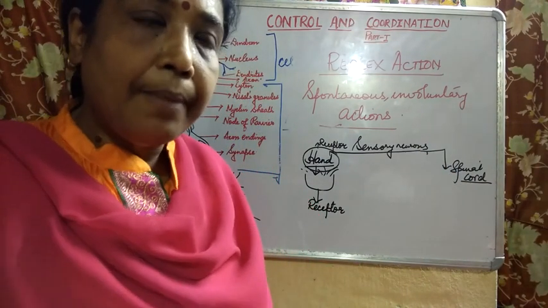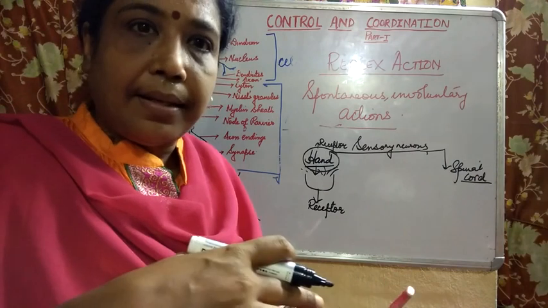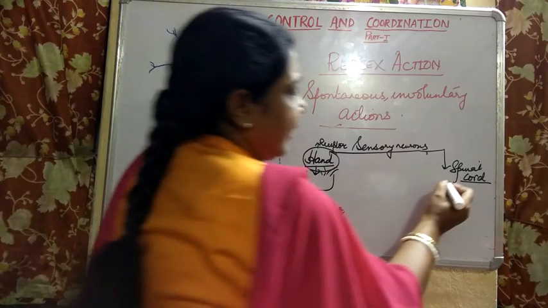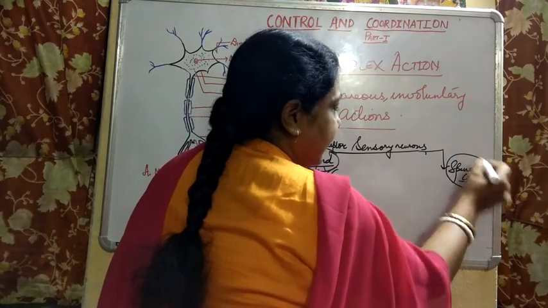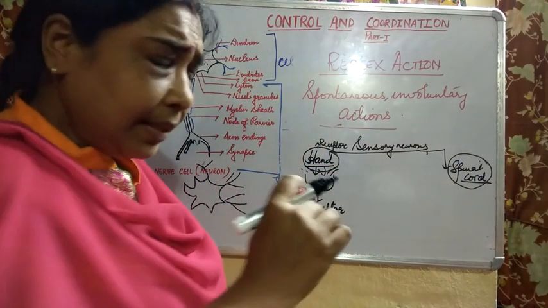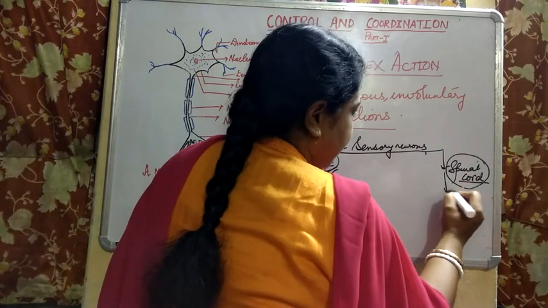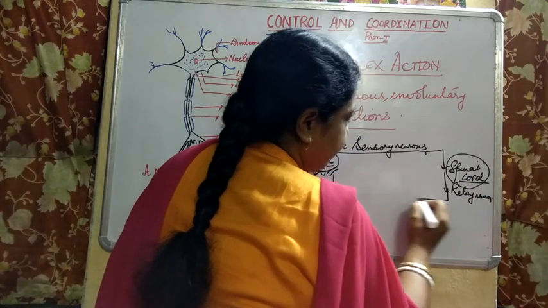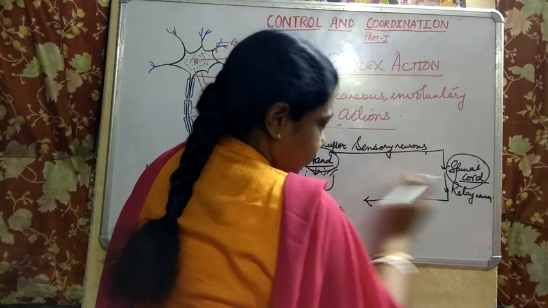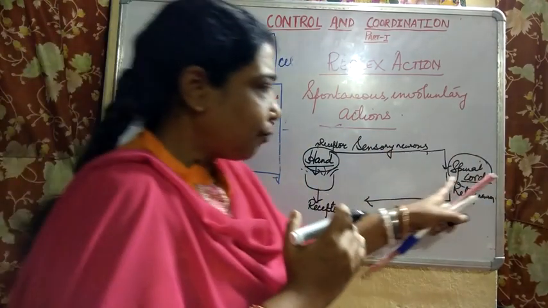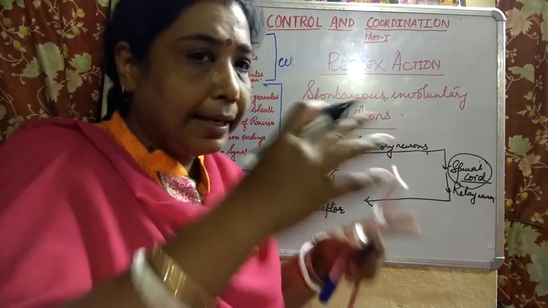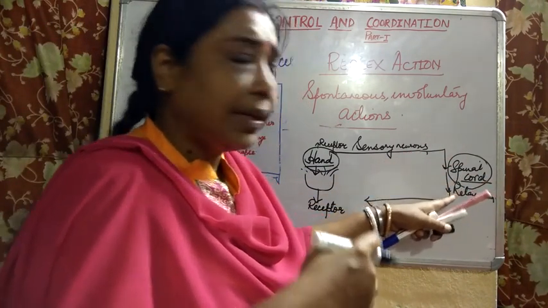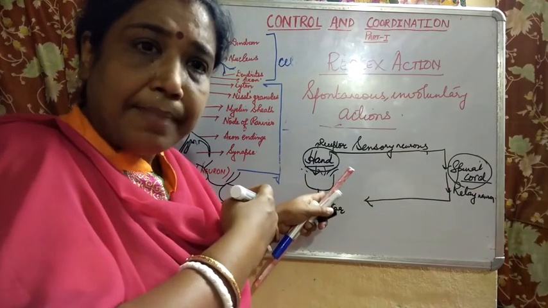The spinal cord. This spinal cord will interpret the message so fast, within a fraction of a second, doing the necessary action, and ultimately with the help of relay neuron, the spinal cord has to send the message back.